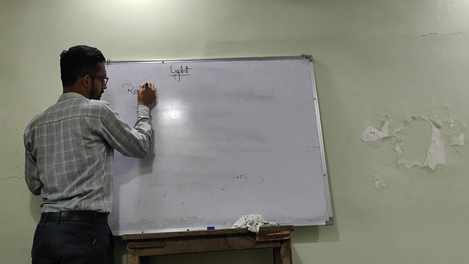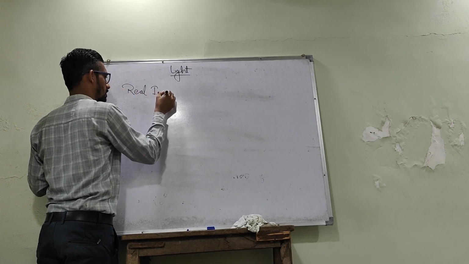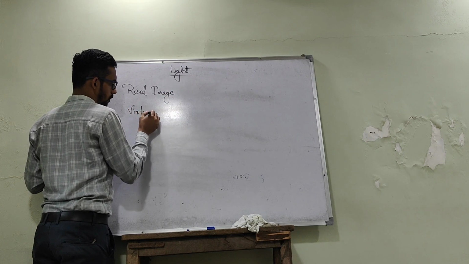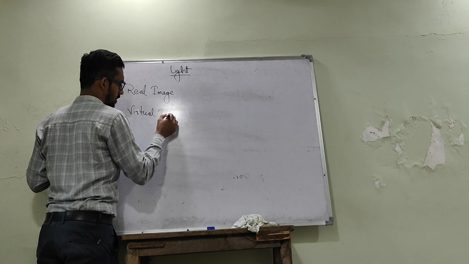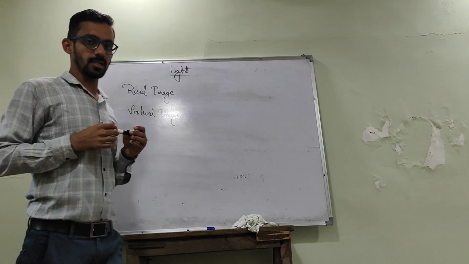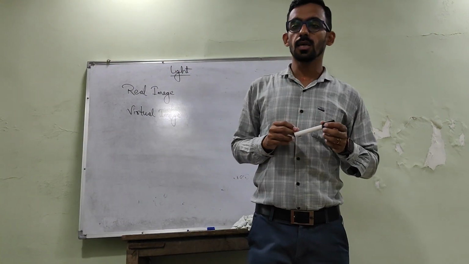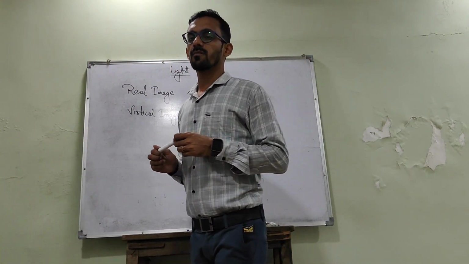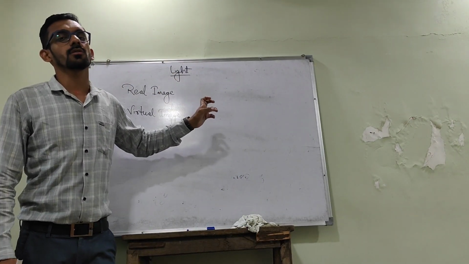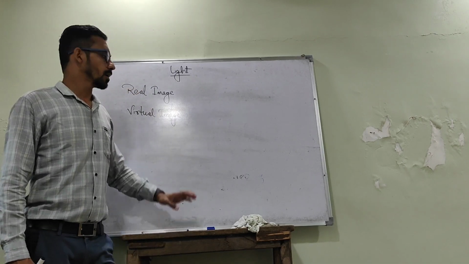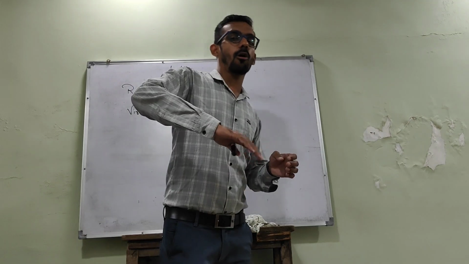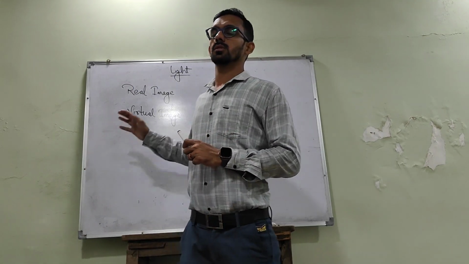One is real image and another one is virtual image. What is the difference between real image and virtual image? Real image is the image which forms with the actual intersection of reflected rays. In simple language, the image which can be obtained on the screen is known as real image.